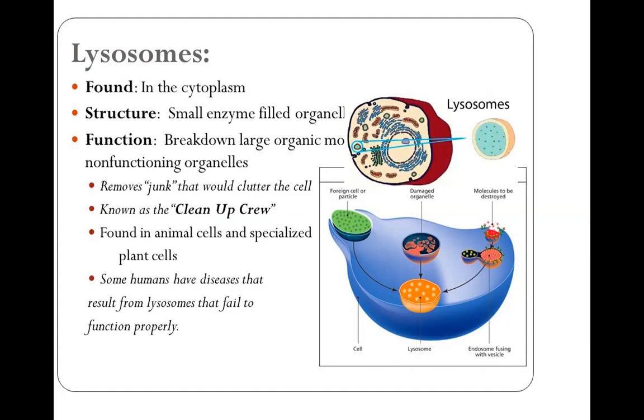But sometimes a human can have diseases. The lysosomes fail, and the normal function cannot be performed. And what happens? The lysosome spreads out and starts digesting all the healthy organelles also, and therefore the cell dies. So this is how you can see it in a lysosome. This is a lysosome. Inside this, there is a digestive enzyme.